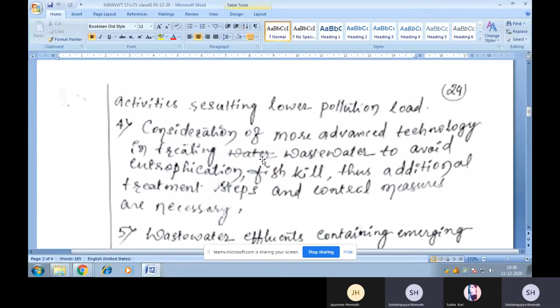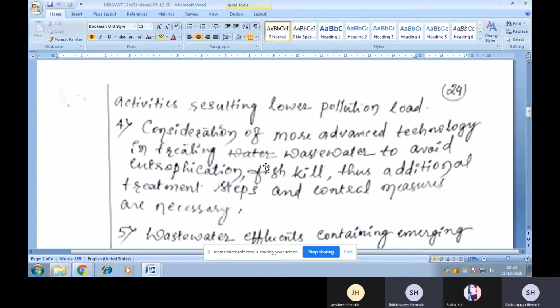And fourth one I can say is consideration of more advanced technology in treating wastewater to avoid eutrophication and fish kill. Thus, additional treatment steps and control measures are necessary. So this I can say for the wastewater effluents from plants like nuclear power corporations, which again consist of hazardous waste.